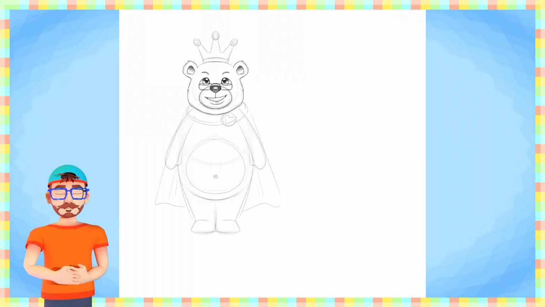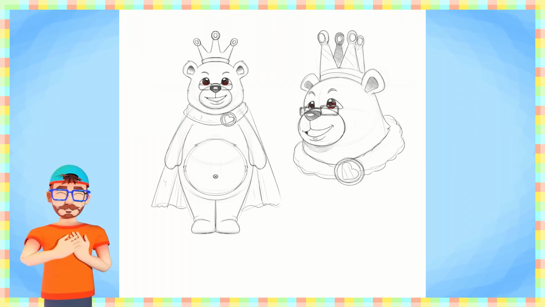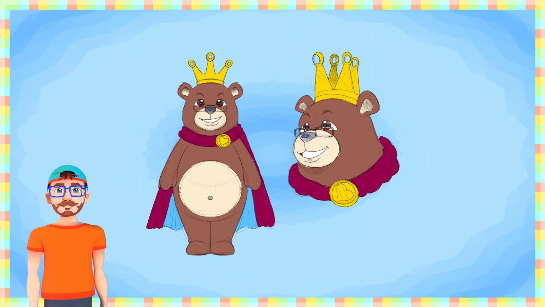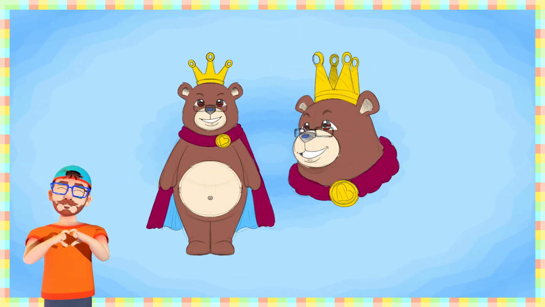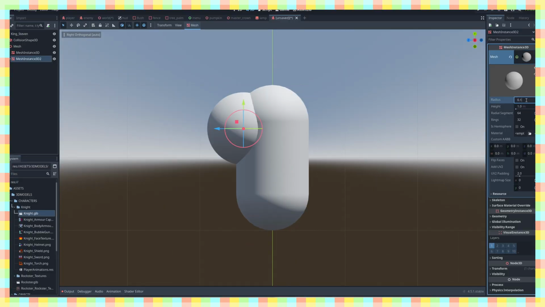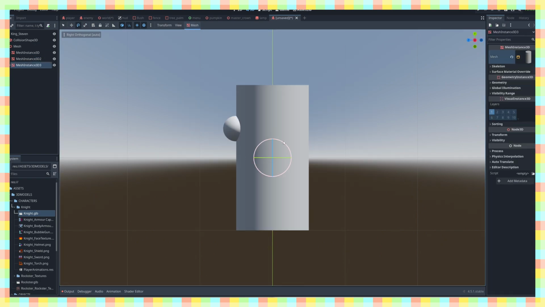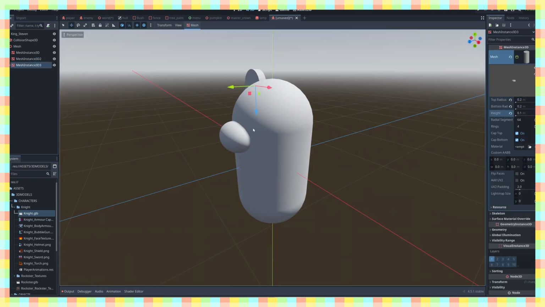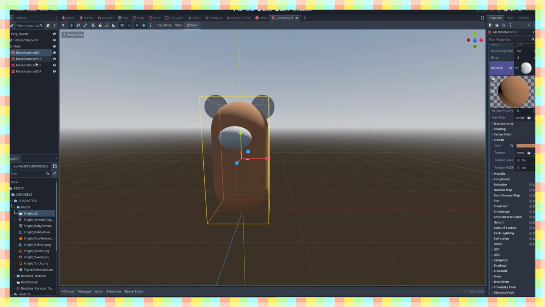I'll sketch up my ideas. King Stephen will be a teddy bear with a crown and royal robes. He is leader of the medieval forest. In Godot, I start with a CharacterBody3D node, and using built-in mesh shapes I can give him a temporary model so we have someone to look at.